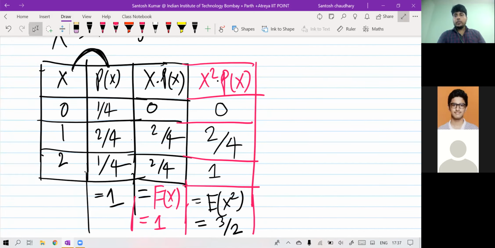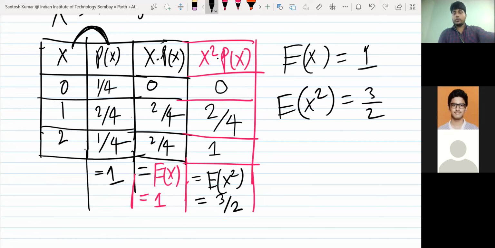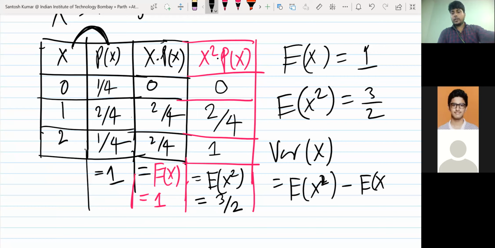So now you have both things. You have E(x), and that is 1. Now you have E(x square), that is 3 by 2. You want the variance of x, and that is E of x square minus E(x) whole square.